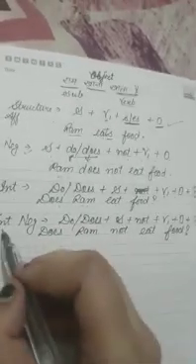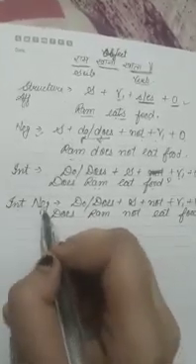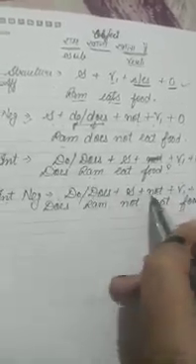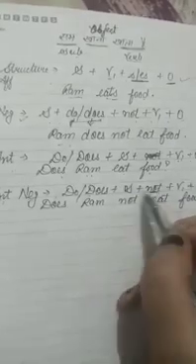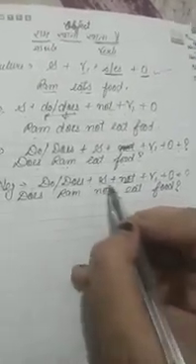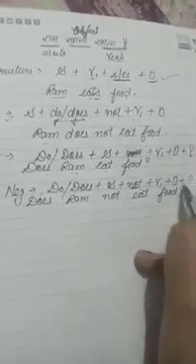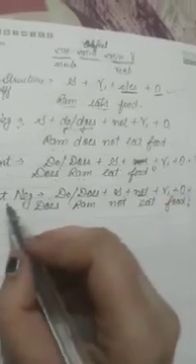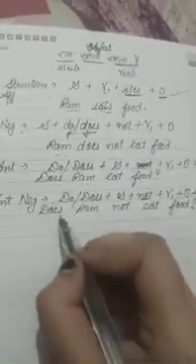And the next structure is interrogative negative, in which we ask the question but in a negative manner. For that, as for the interrogative, the helping verb will come first, and we will add not at the third place after the subject. So the structure will be do, does plus subject plus not plus v1 plus object plus question mark, because the sentence is interrogative. So: Does Ram not eat food? Ram is singular, so we will use does here.